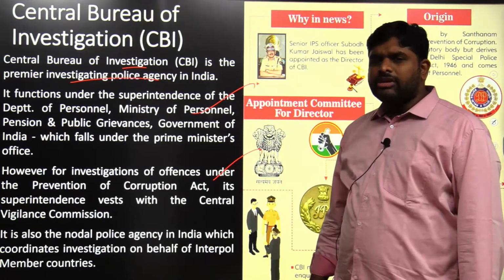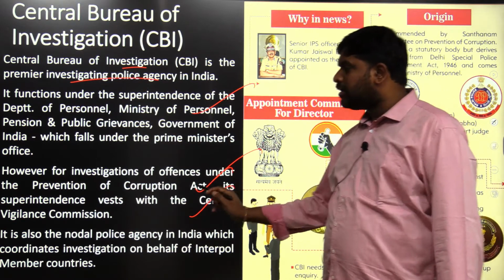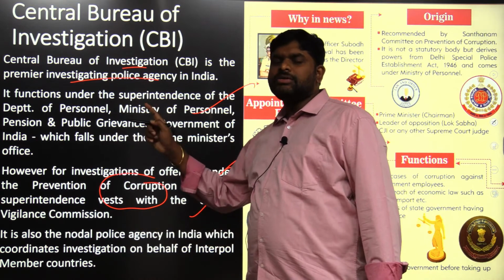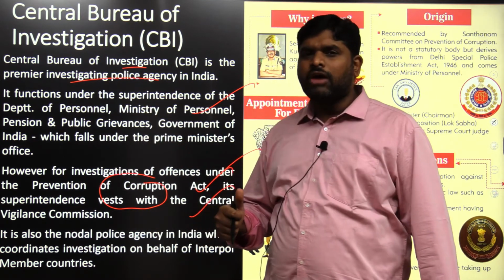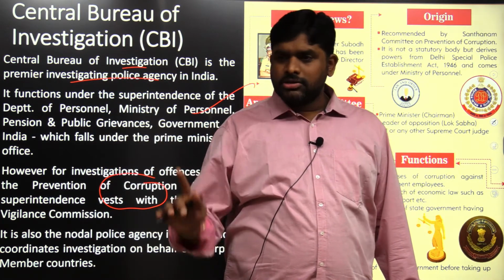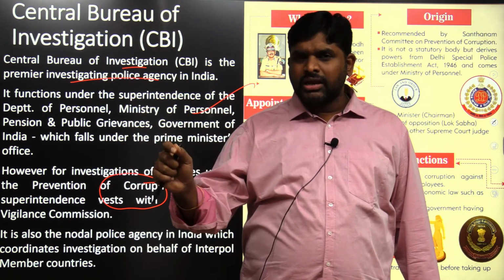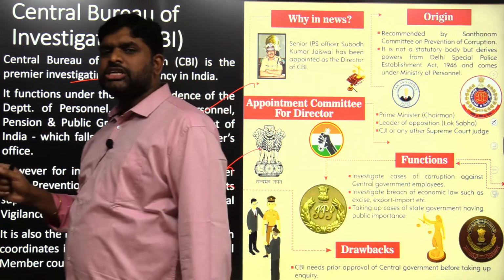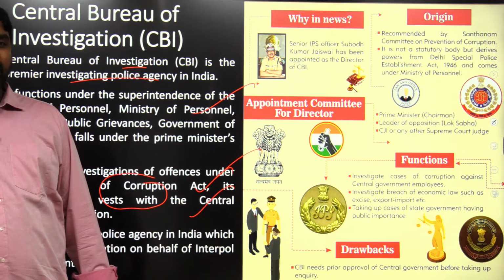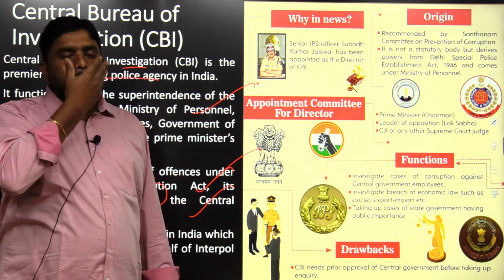However, for investigation of offences under the Prevention of Corruption Act, the superintendence vests with the Central Vigilance Commission. Whatever issues come under the Prevention of Corruption Act will be under the CVC. Means the Central Vigilance Commission also has the power to order the CBI to do an inquiry.